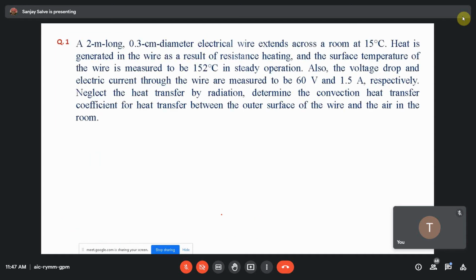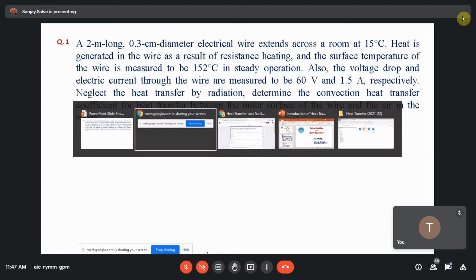So this is the equation. This is question number 1. All of you write down the question now, and read it carefully at least 2 times before going to solve that numerical.